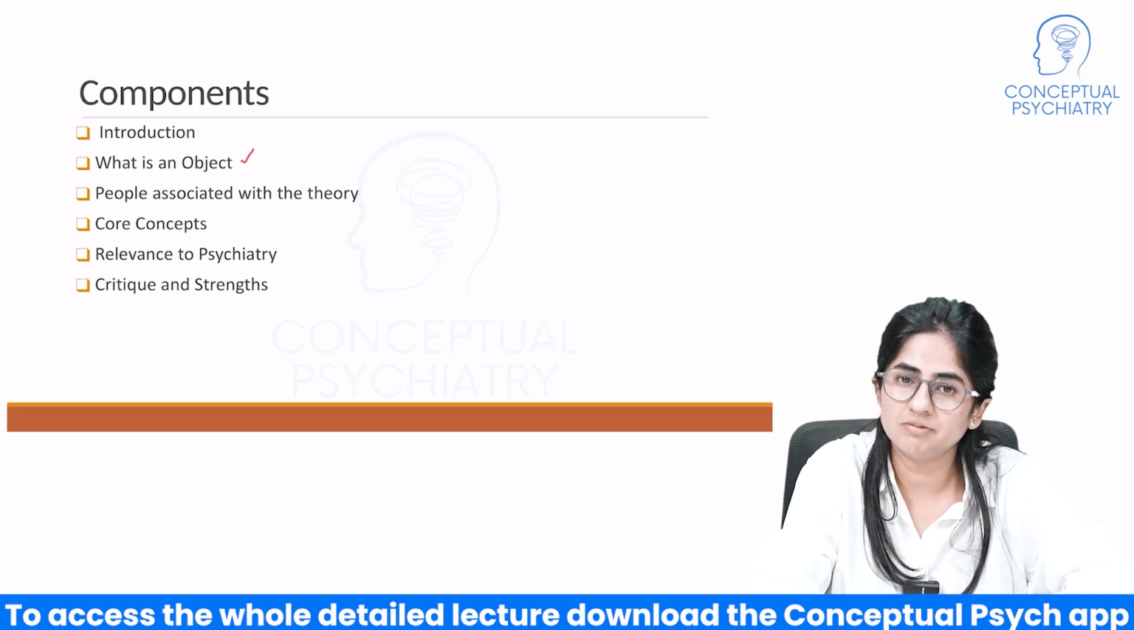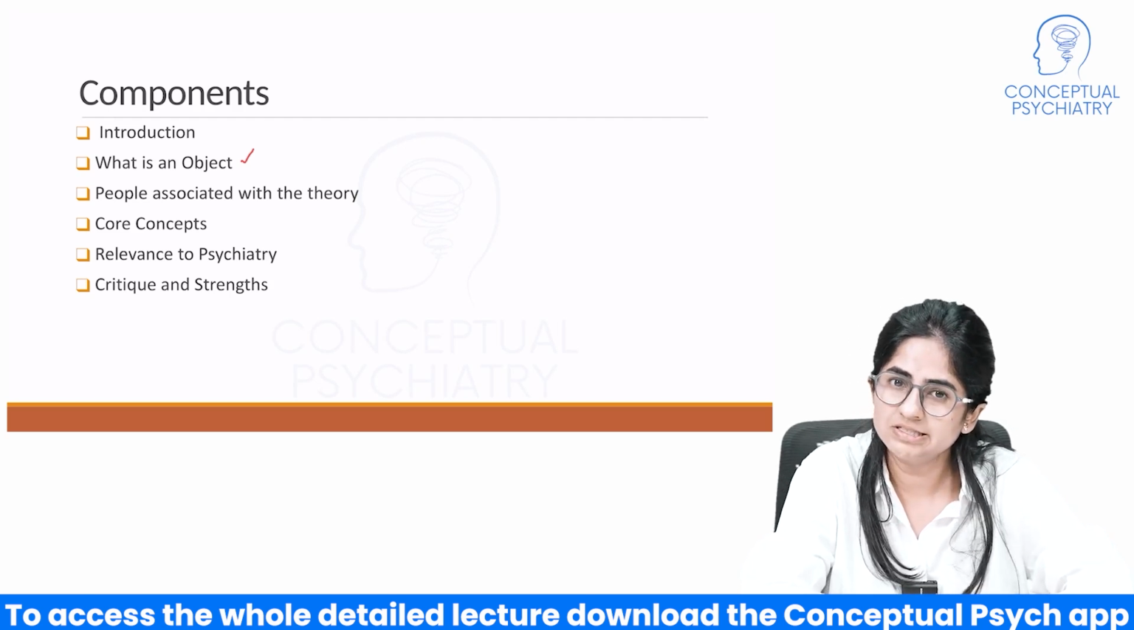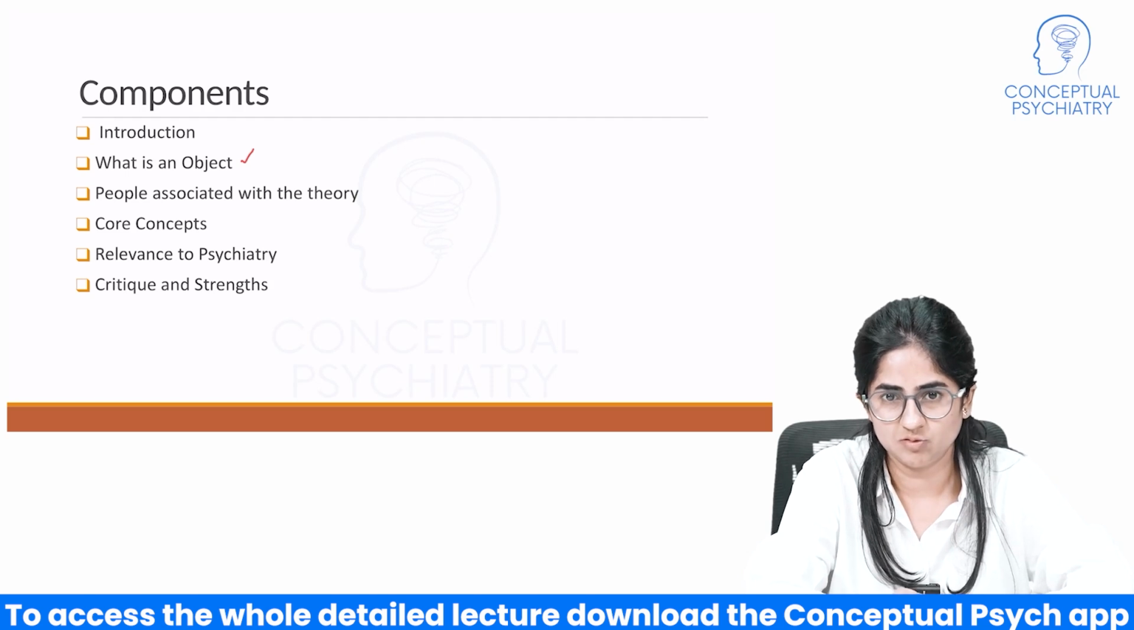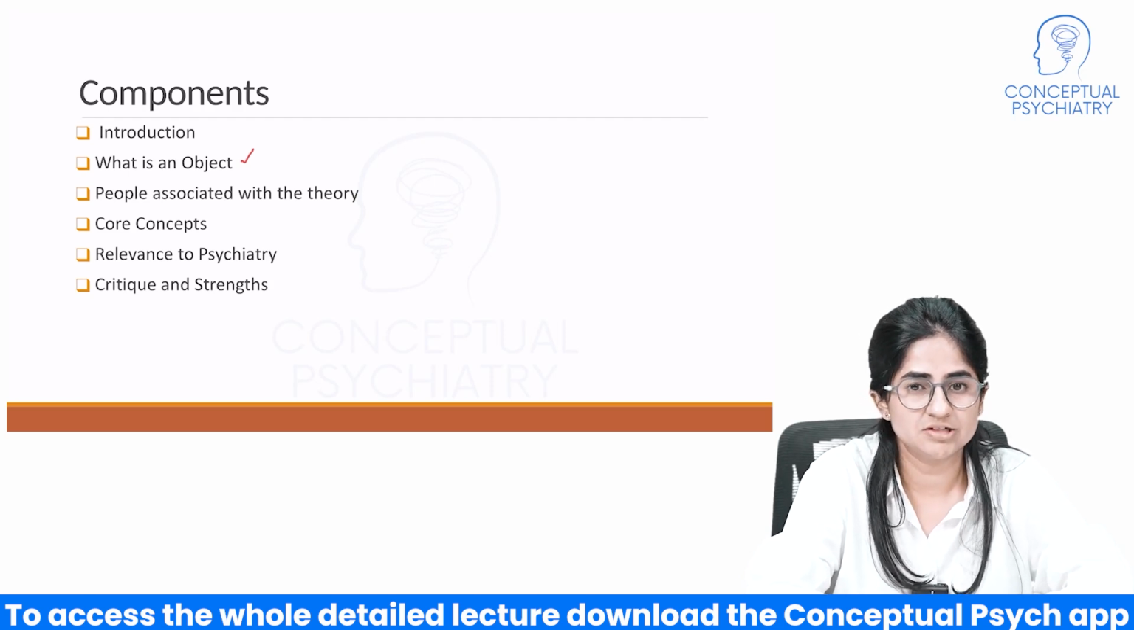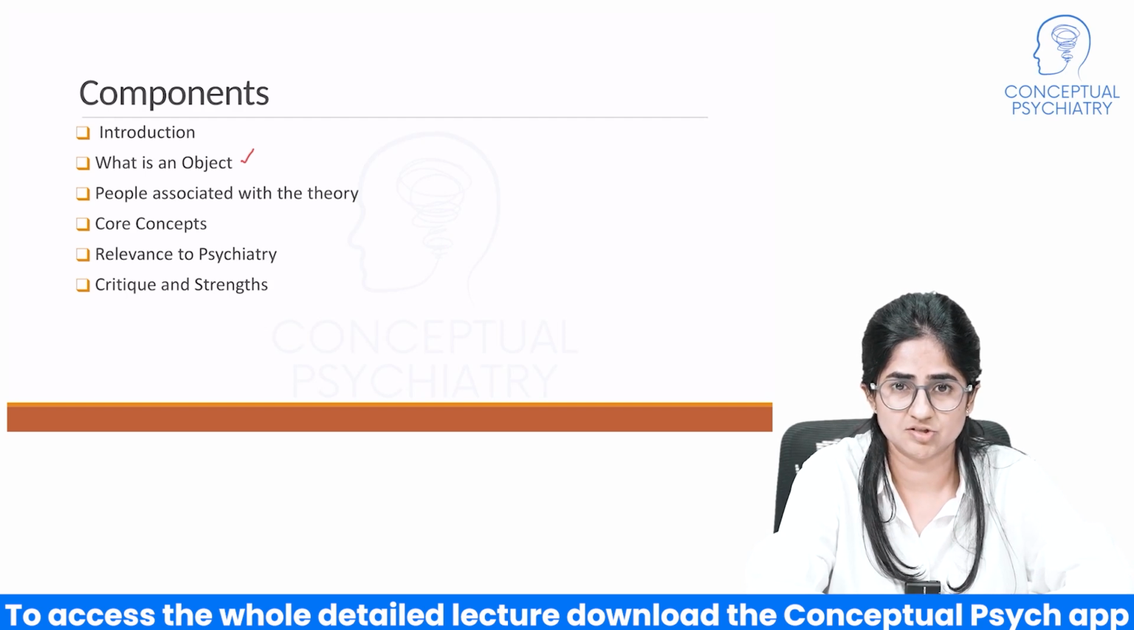The core concepts given by them, few words or few concepts that are important with particular names of the people who are associated with the theory. How is this still relevant to the psychiatry that we know as of now? What are its few critiques and its few strengths? This is with respect to understanding of the object relations theory.